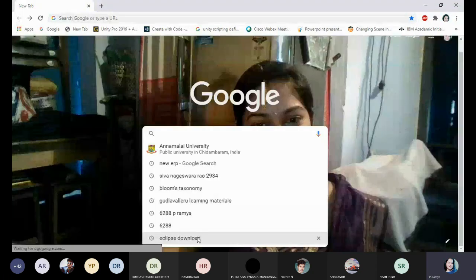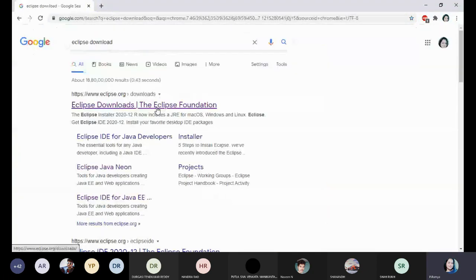Okay, so open Google Chrome in your laptop. It will show one search box. Within your search box, you just type Eclipse download. I'm showing this once again because my screen was not visible to everyone. If you type Eclipse download in the search box, it shows results like this. Among all those, you just click on Eclipse IDE for Java EE.